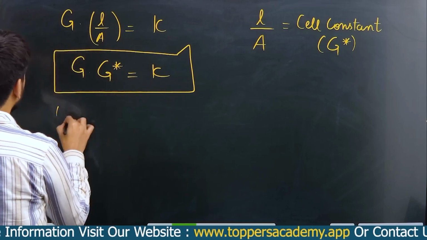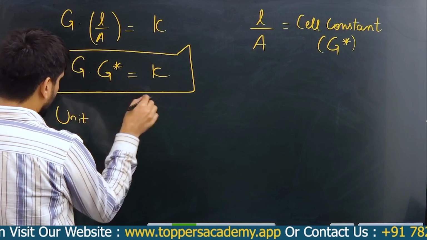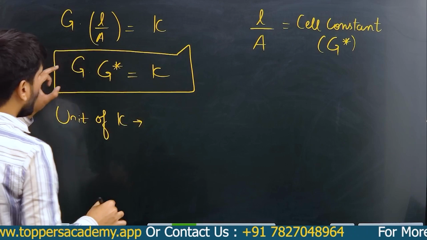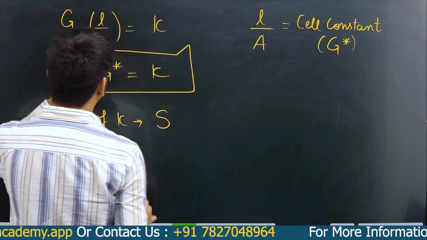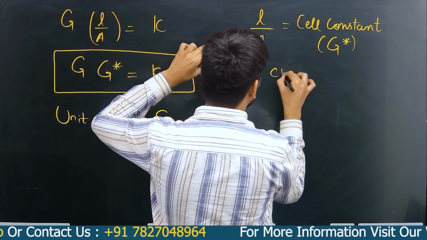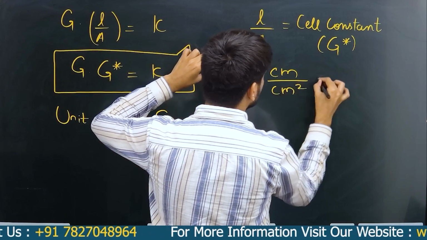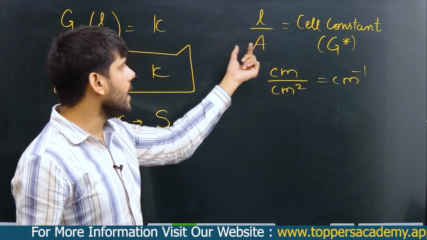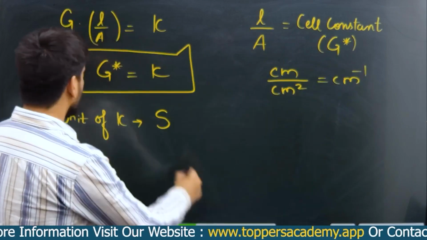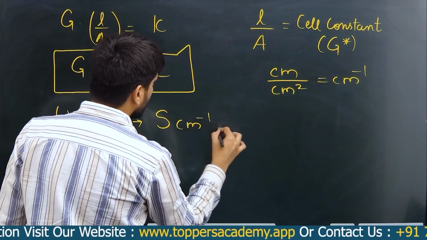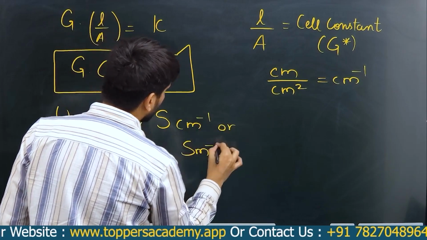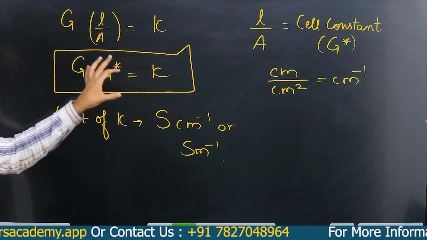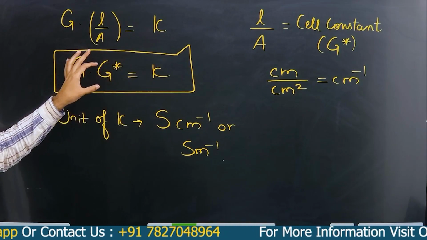Now if I talk about the unit of kappa, the unit of G is Siemens, and the cell constant is basically centimeter inverse, if I measure the length and area in terms of centimeter. So this is Siemens per centimeter or Siemens per meter. This is the unit of kappa.